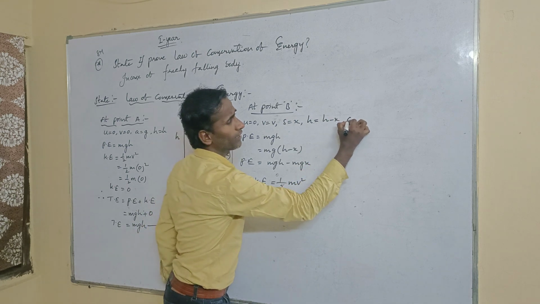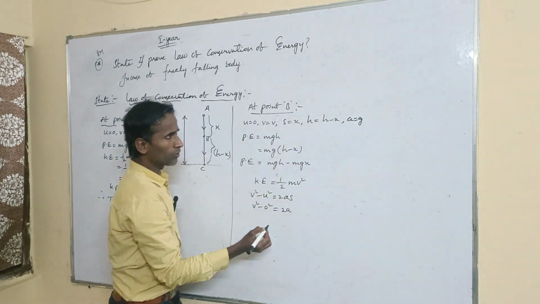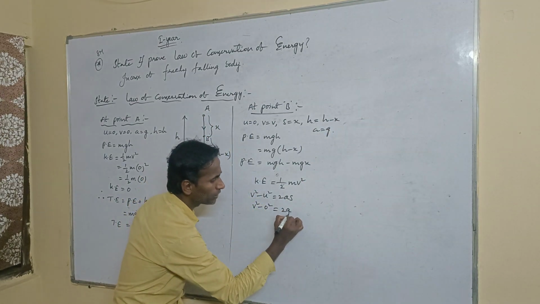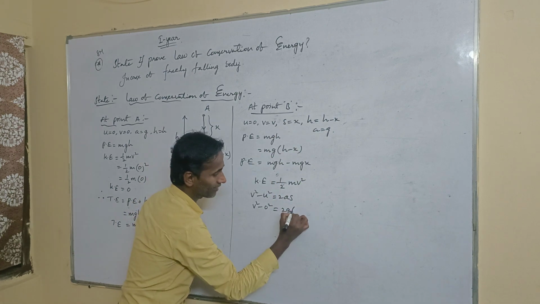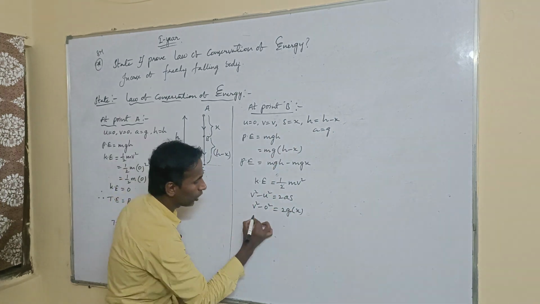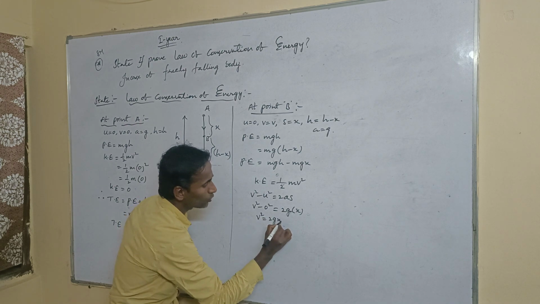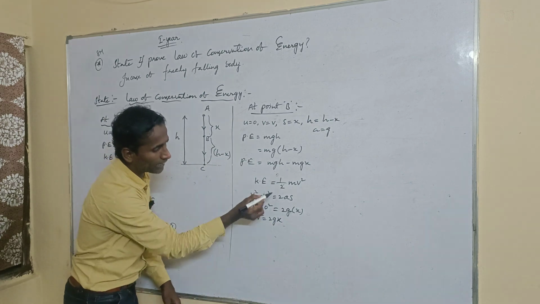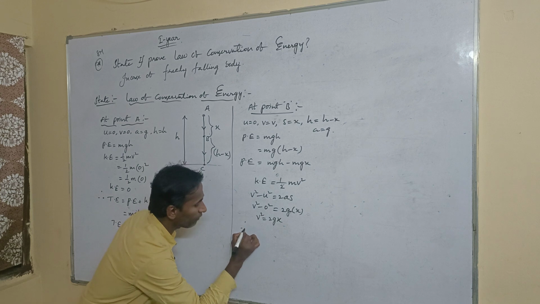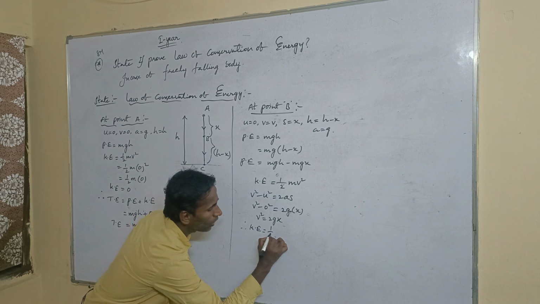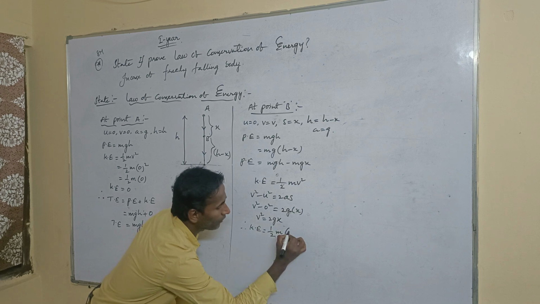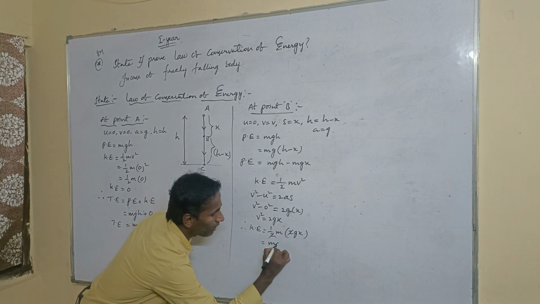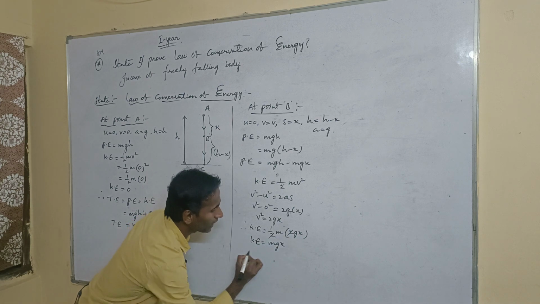What is the acceleration? a is equal to g only. So now write a is equal to g. And now 2g. What is the s value? x. So now you will get v square is equal to 2gx. This value you have to substitute in the kinetic energy formula, in place of v square. Therefore, kinetic energy is equal to half mv square. The v square value is 2gx. Here 2 cancels. m into gx, mgx. This is the kinetic energy.